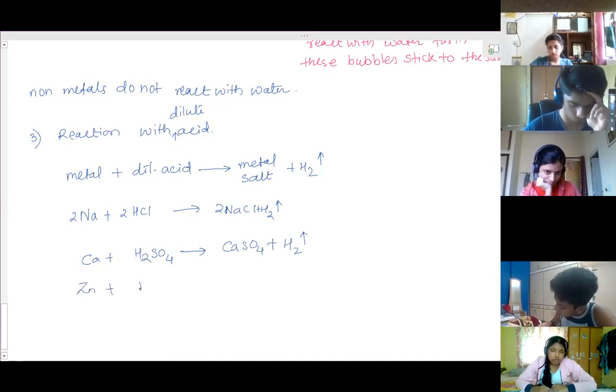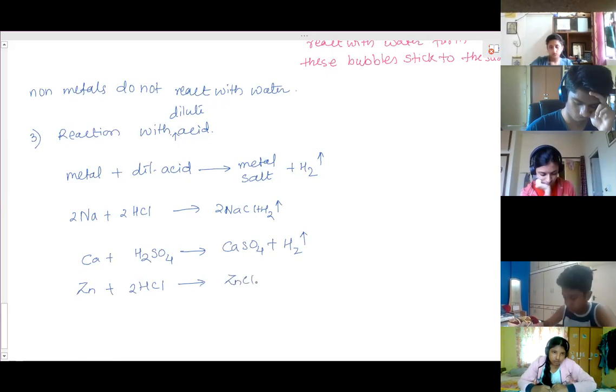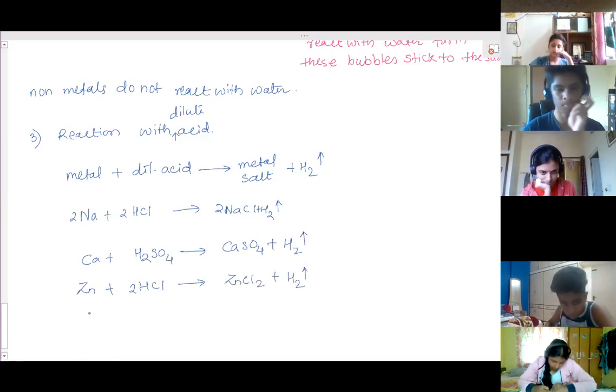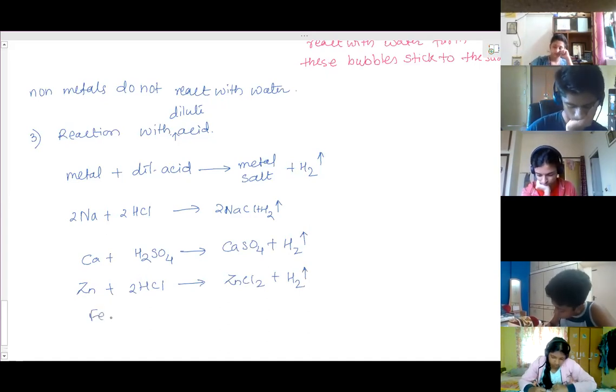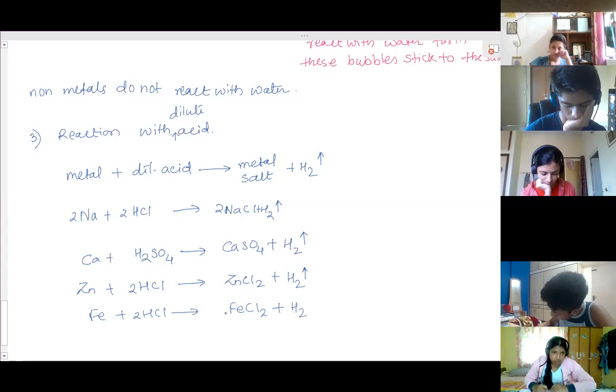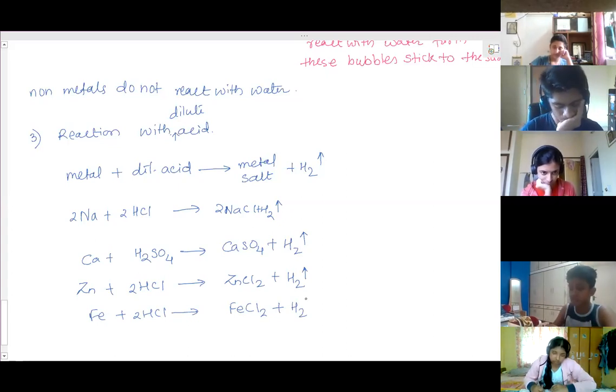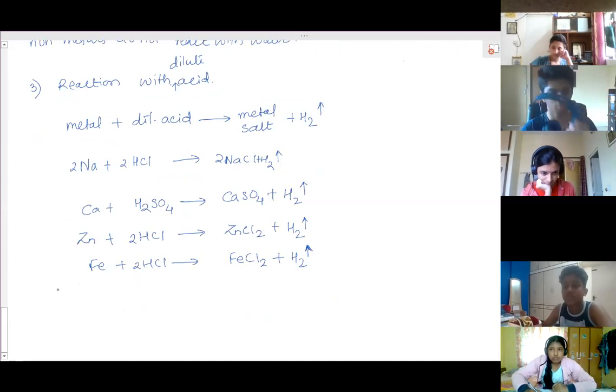Zinc combines with hydrochloric acid, producing zinc chloride plus hydrogen gas. Iron also reacts with hydrochloric acid, forming iron chloride FeCl2 plus H2. So hydrogen gas will be given out whenever a metal reacts with any dilute acid.